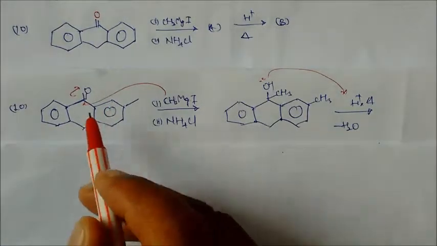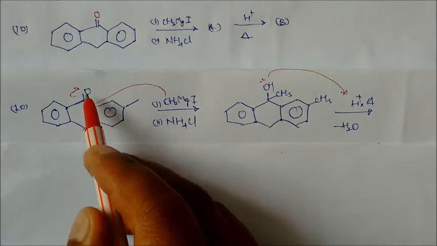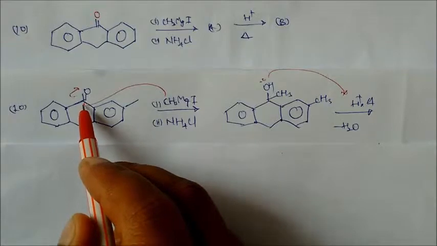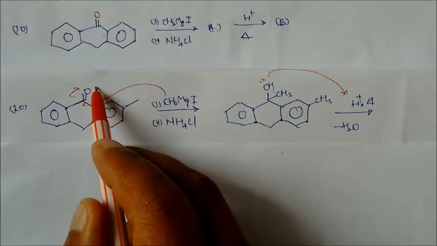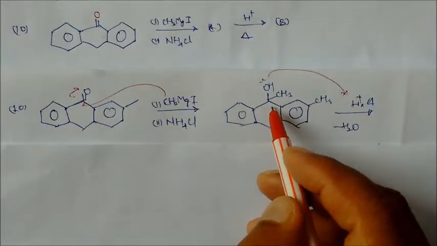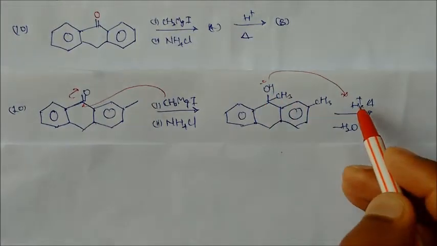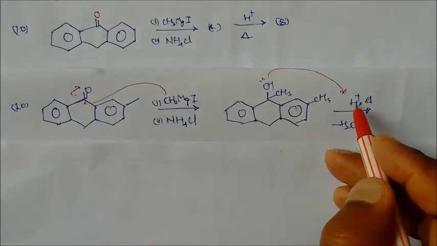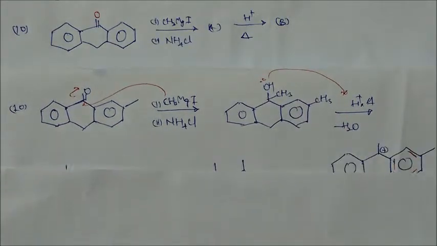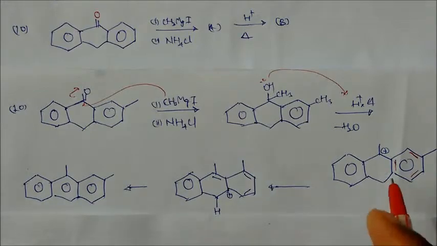So this is the ketone product. Here addition of the Grignard reagent will take place. So the addition will be CH3, here OMgI, and MgI will convert into OH. CH3 will be there. Then again this will react with the acid. On reacting with the acid, this will be dehydrated as water. So when this is dehydrated as water, this becomes a positive charge.